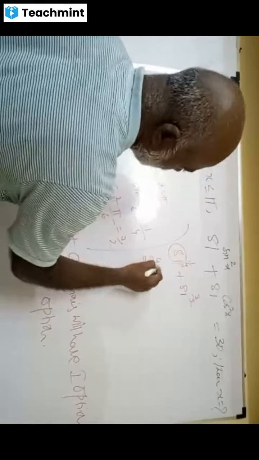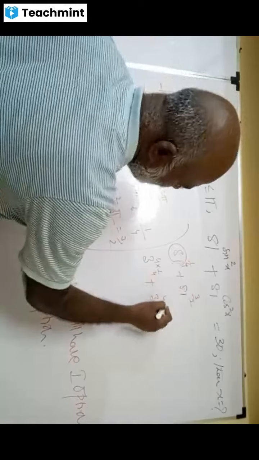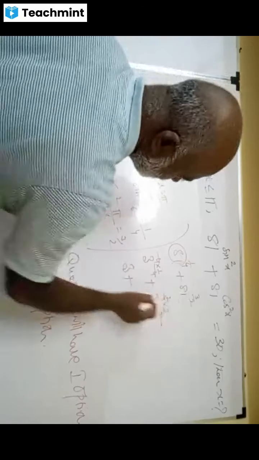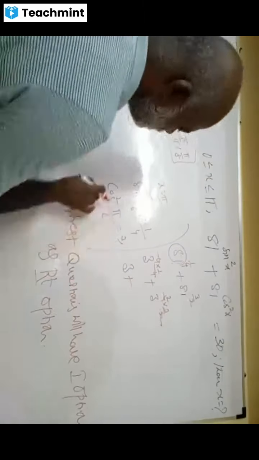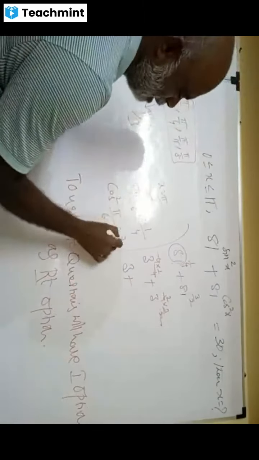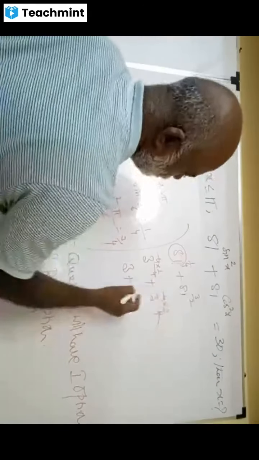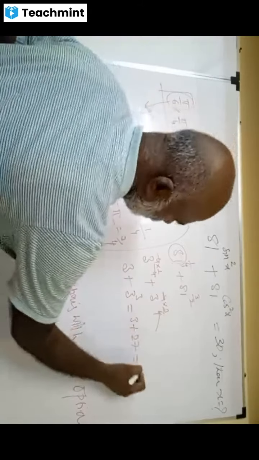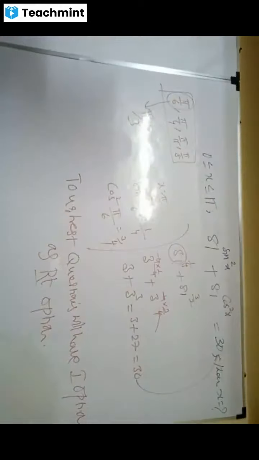So 81 power 1 by 4 is 3, and 81 power 3 by 4 is 27. This is how we can do it.